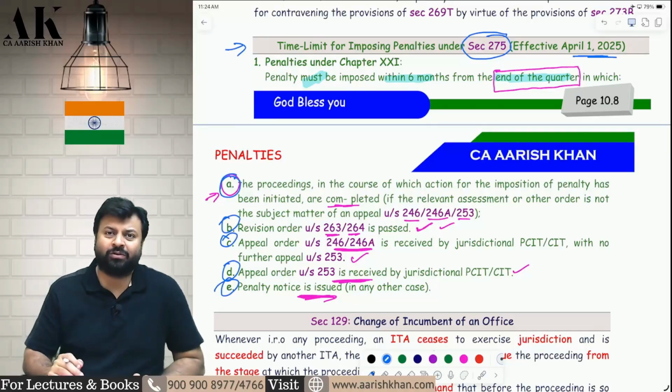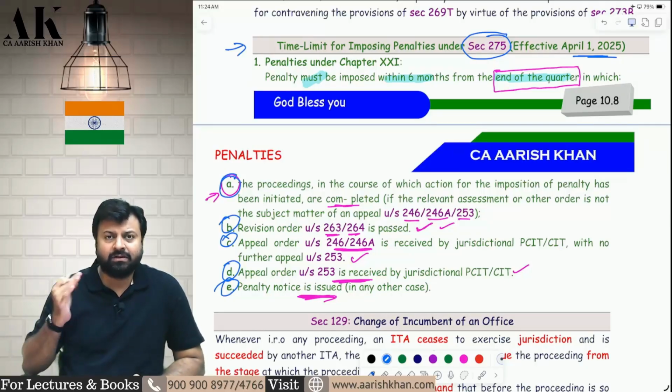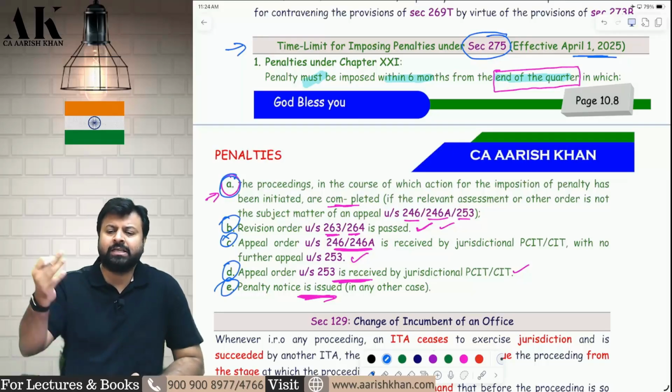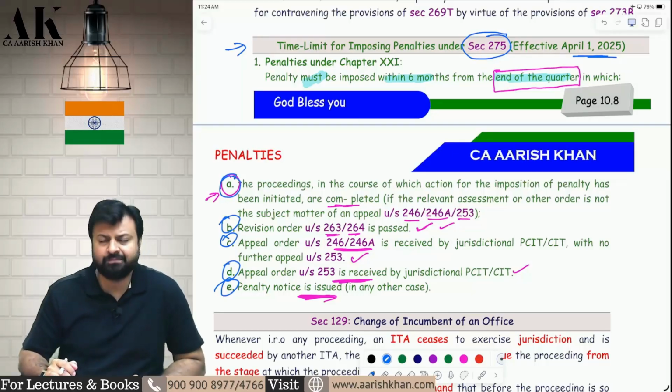I hope it is clear to all of you. The time limit is common: within 6 months from the end of the quarter. If it is an assessment, then from the end of the assessment. If it is appeal or revision, from the end of the appeal or revision order. If it is a normal penalty, then within 6 months from the end of the quarter in which the notice is issued. I hope it is clear to all of you.